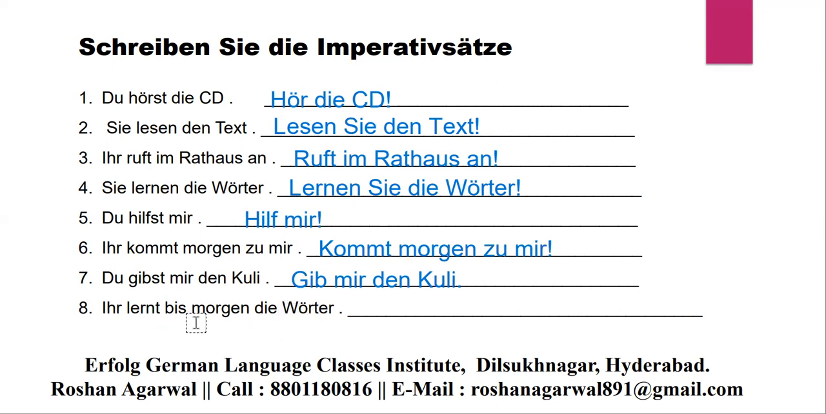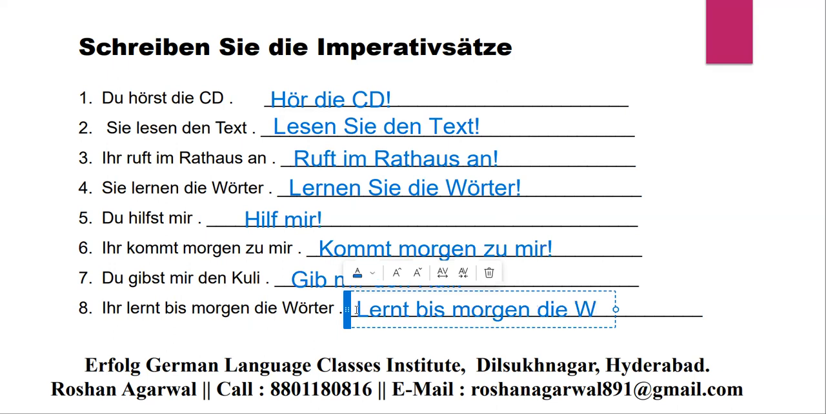Next, ihr lernt bis morgen die Wörter. Means you all learn till tomorrow the words. So how can you write imperative? Just you remove ihr and remaining sentence you write as it is. Lernt bis morgen die Wörter. Means you all learn till tomorrow the words.